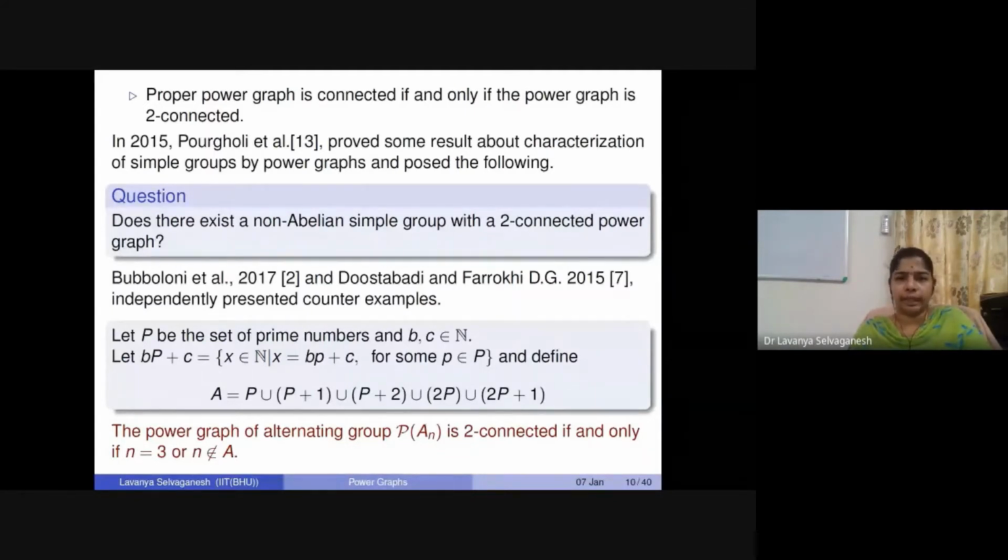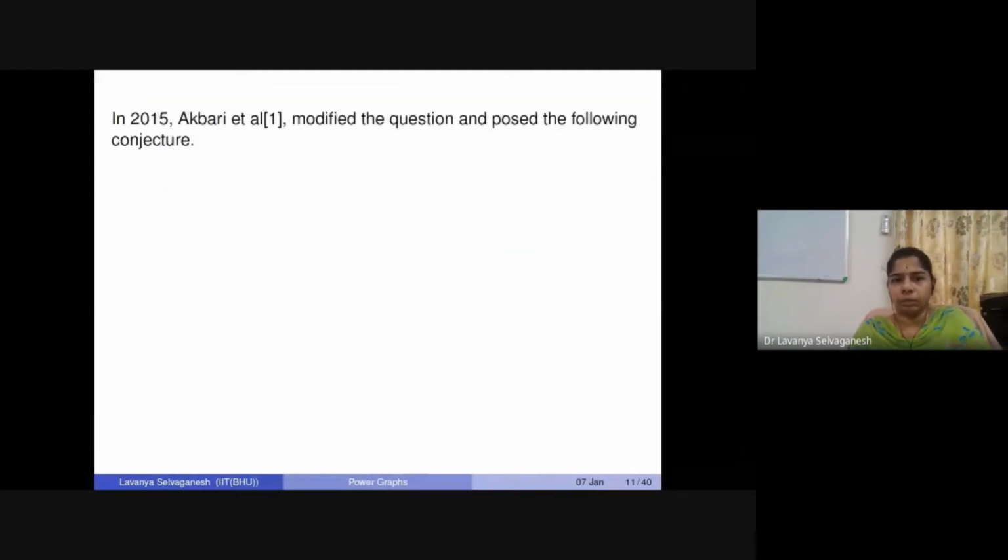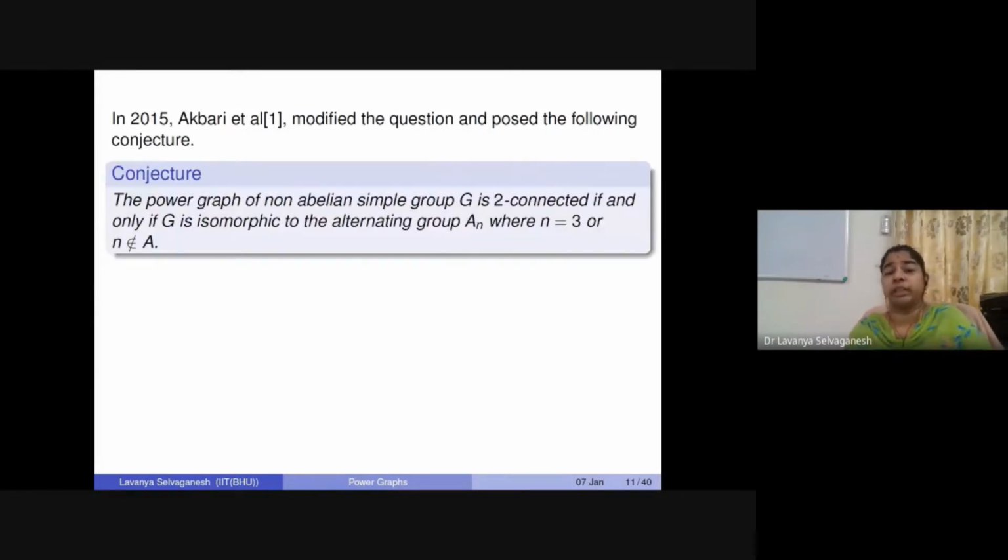So is it the only example that is available? This made Akbari and others raise the question, they modified the question and posed it as a conjecture, stating that the power graph of a non-abelian simple group G is 2-connected if and only if G is isomorphic to the alternating group A_N, where N is either 3 or N does not belong to the set A, which we just stated. That is, N is not of the form p, p+1, p+2, 2p, or 2p+1.